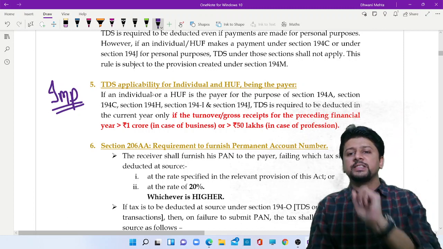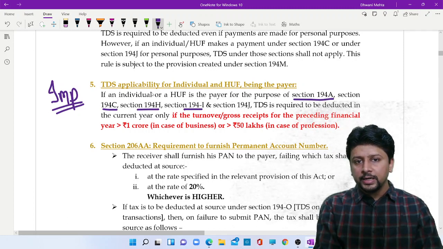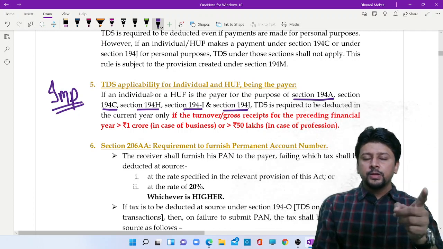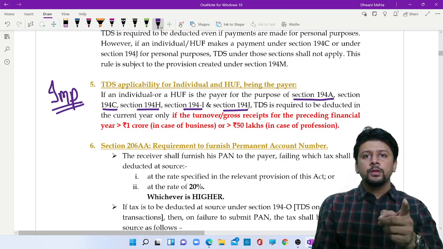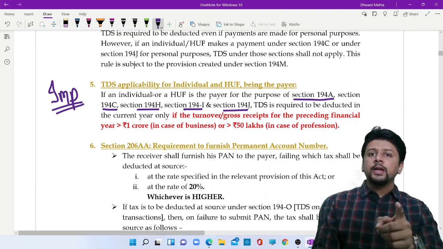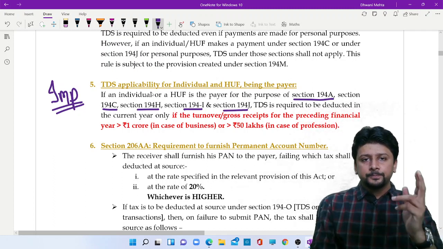Only then will the TDS section apply: 194A, 194C, 194H, 194I, and 194J. 194A interest, 194C contractor payments, 194H commission, 194I rent, 194J professional fees, technical fees, royalty, non-compete fees.